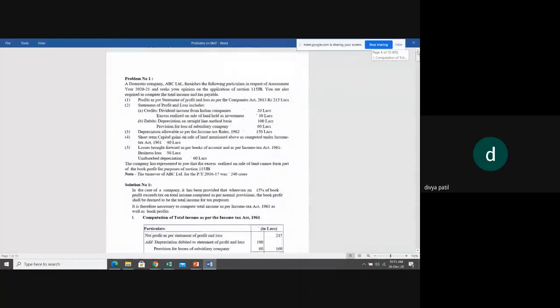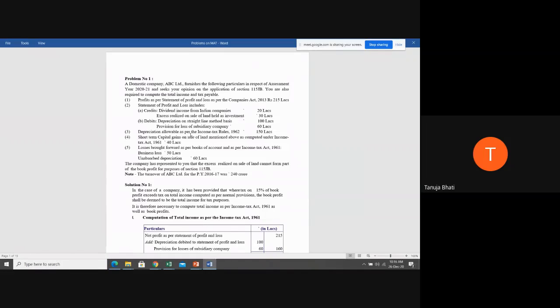Yes, ma'am. Okay. So in our previous lecture, we had computed the taxable income as per the Income Tax Act. Correct? We had finished the lecture up to there. Now, what are our steps? First, calculate taxable income as per IT provisions. Second step, calculate taxable income as per book profit under section 115JB.